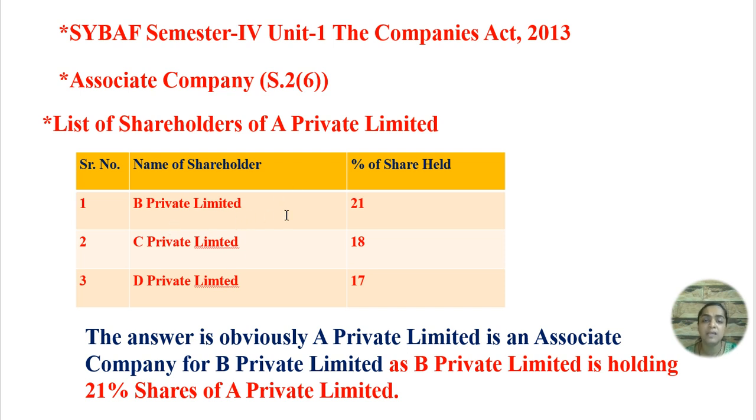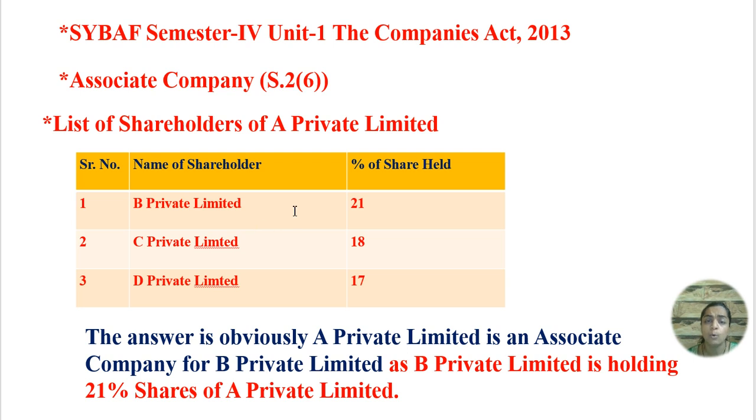So here B Limited has invested 21% of shares in A company. C Private Limited has invested 18% of share capital in A Limited, and D Private Limited has invested 17% in A Limited. So from this table you can say which company is the associate company.